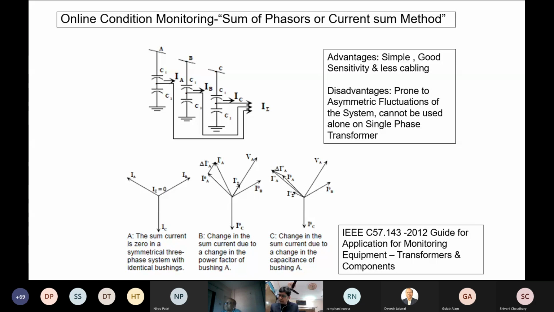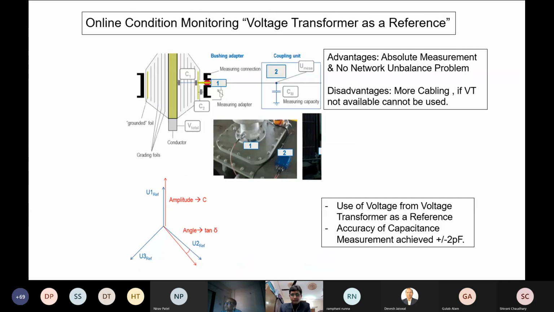Online condition monitoring, since my time is over, I am just covering it in 2 minutes. This method, online condition monitoring by sum of phasors or current sum method, has been in use since 1970, but it has the limitation that it is prone to asymmetric fluctuations of the system. Today, voltage-based monitoring is known to be more popular.